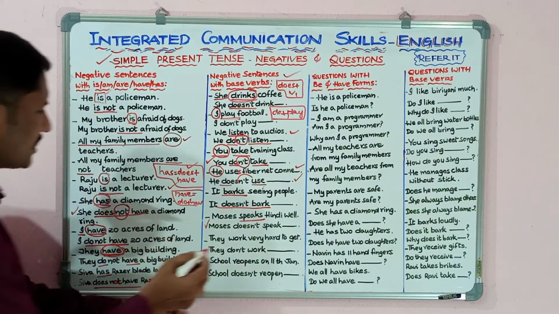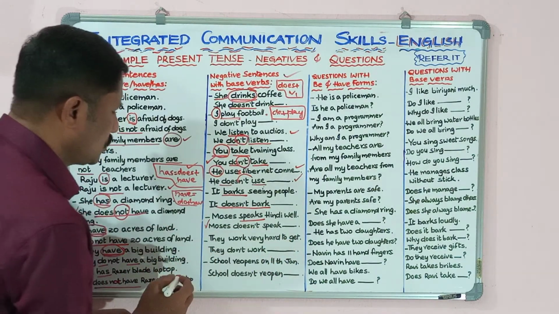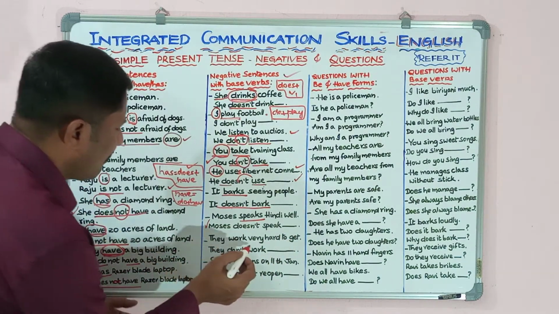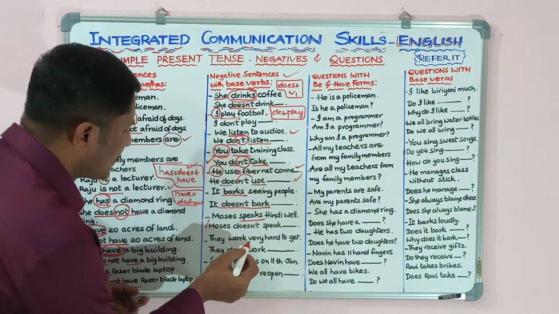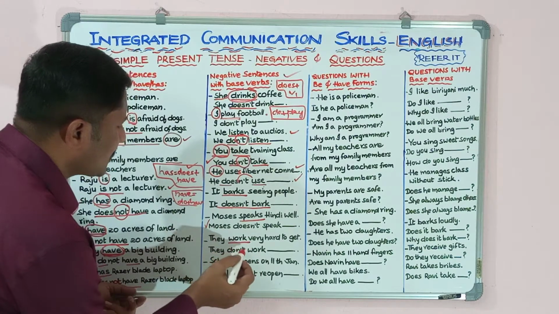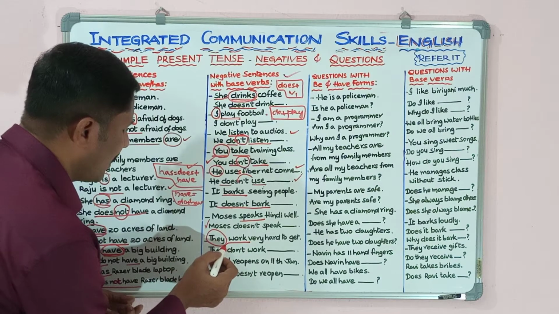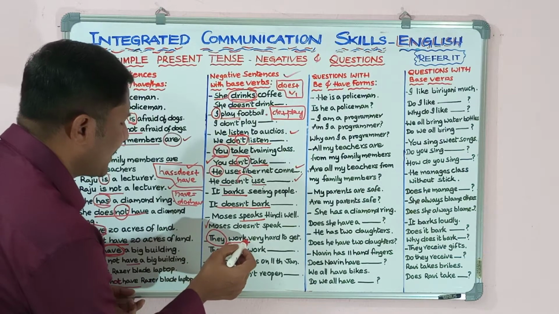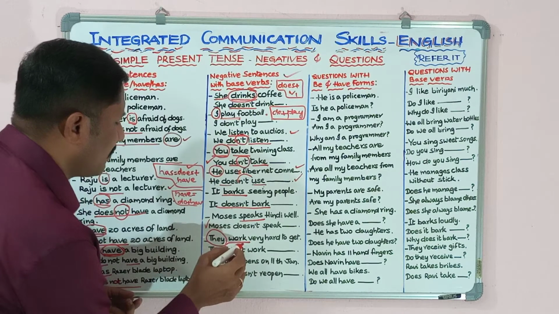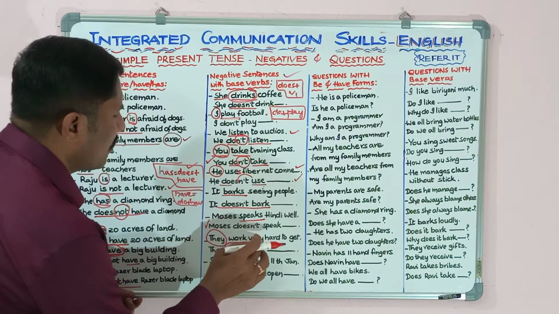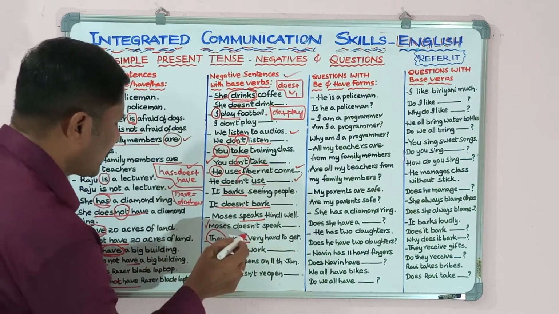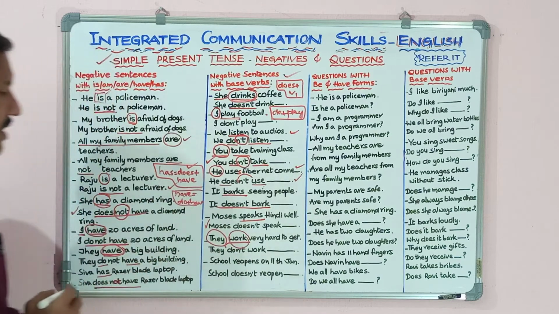Okay, next one. They work very hard to get. What is the verb? Work. Work is the verb. They work very hard. Here, as the subject is plural, I have not added s or es or ies to the verb. They work very hard to get. So work is the verb here.